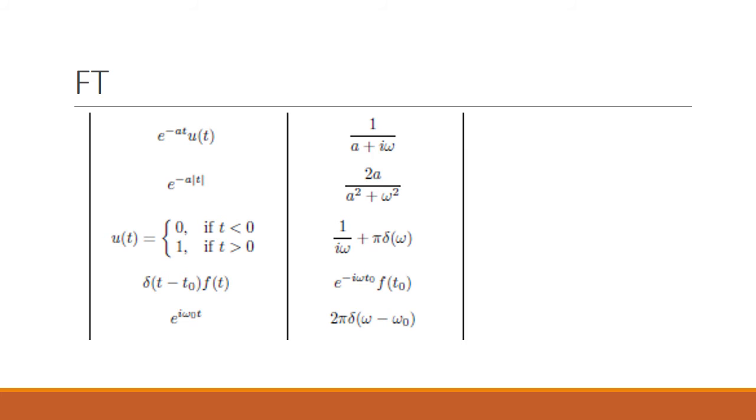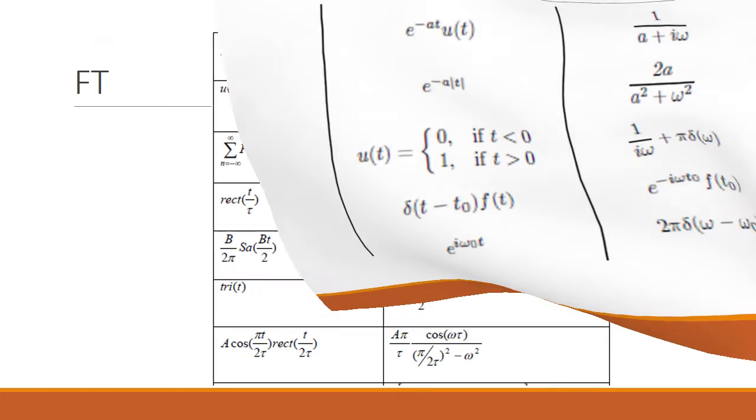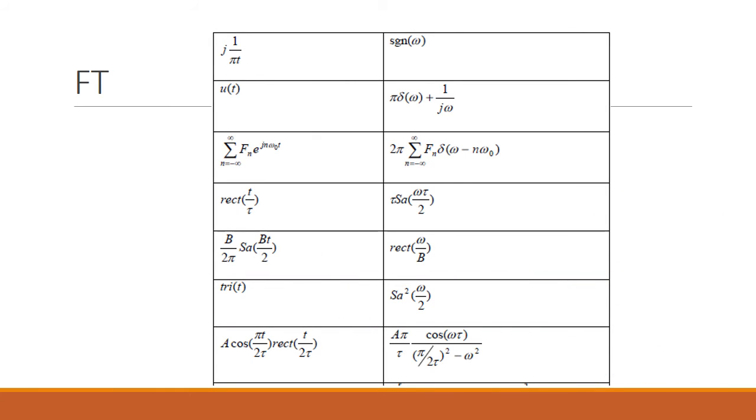e power minus a t u of t gives 1 by a plus j omega. e power minus a mod t gives 2a by a square plus omega square. For unit step signal it is 1 by j omega plus pi delta of omega. For delta of t minus t naught it is e power minus j omega t naught. e power j omega naught t gives 2 pi delta of omega minus omega naught. 1 by t gives signum of omega. For unit step pi delta of omega plus 1 by j omega.